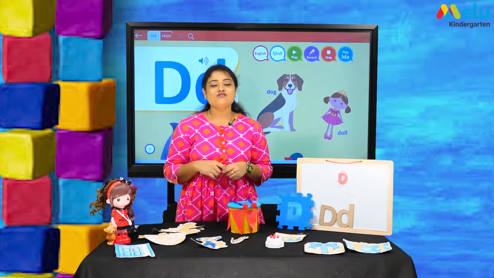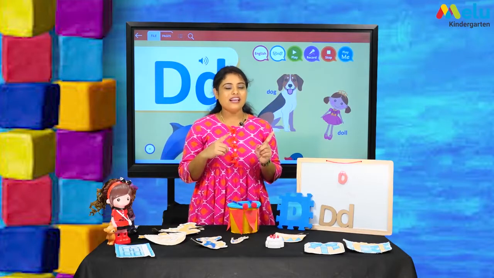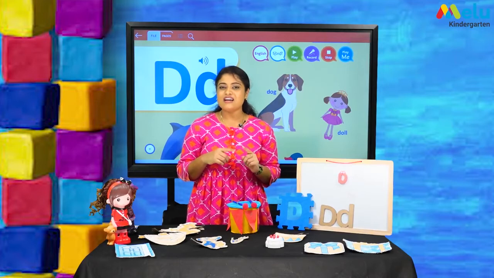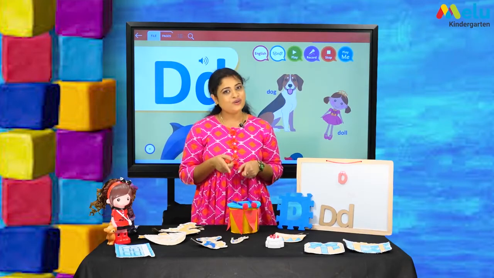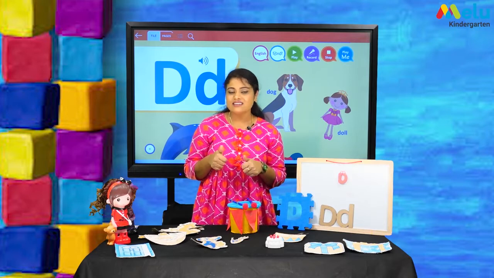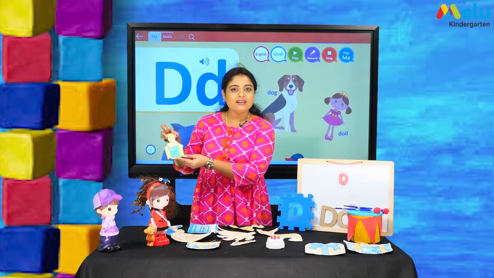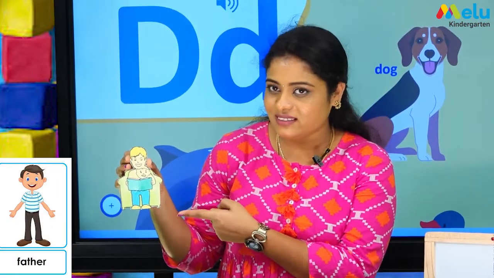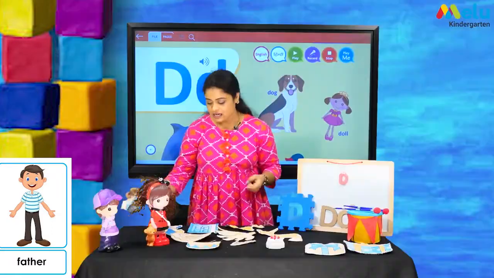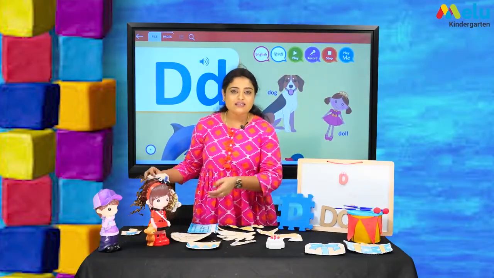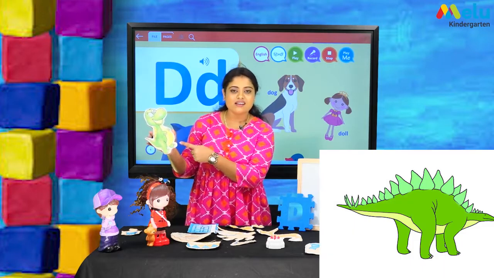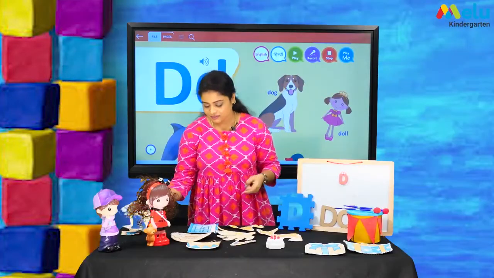Now we will have a quick recap of all the words we have learnt in the story. Ready, children? We have learnt D for dad. D for dinosaur.